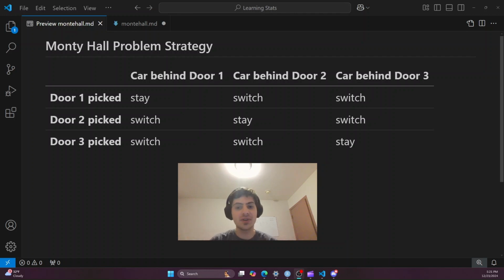The difficult thing about the Monty Hall problem is it makes you feel like you're picking between two doors the entire time, but in reality, you're picking between three. Above me, I listed all the outcomes of the Monty Hall problem. So let's take a little peek. Let's say you pick door one and the car happens to be behind door one. Well, in that case, you should stay. But if the car is behind door two or door three, you should switch in both of those scenarios. So in the three outcomes, two of them should be switching and one should be staying. So 1/3 of the time you should stay and 2/3 of the time you should switch.